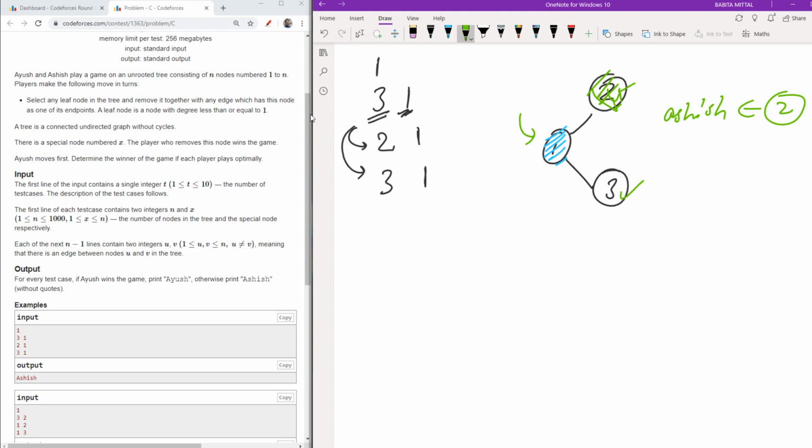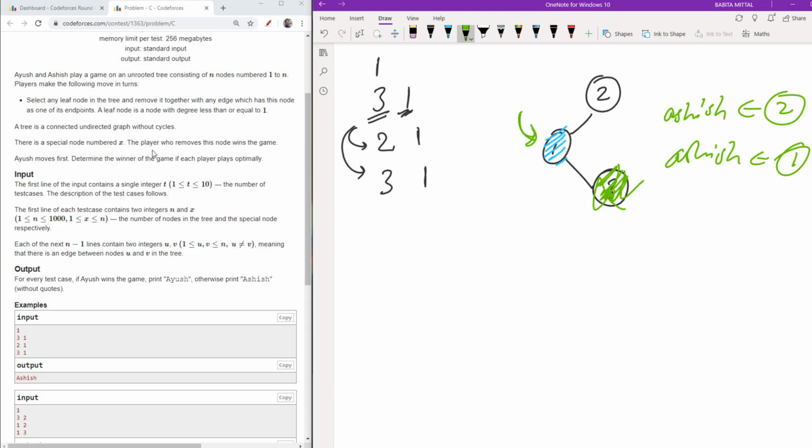What if Ayush opted to choose 3 instead? Then the remaining tree will have 1 and 2, and still Ashish will opt for 1 because 1 is a leaf node now, and Ashish will win. So Ashish still wins if 1 is a leaf node.